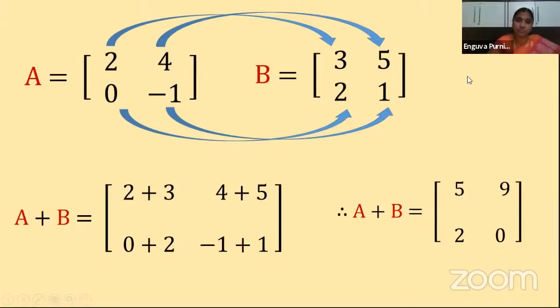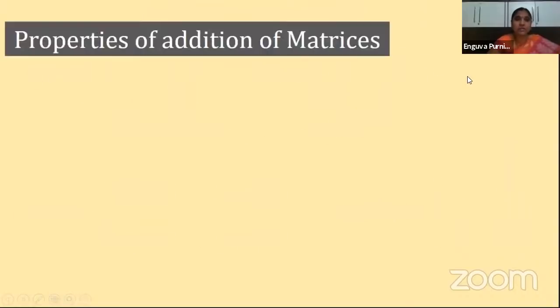Is it clear? Next thing is, let us see some properties we have. When you are adding the matrices, properties of addition of matrices. What are the properties we have? Let us see. The first one is, in the lower classes, you learned about different properties, children. That is the commutative property, associative property, with numbers you have seen. The same kind of properties we can apply for matrices also. So how do they look?